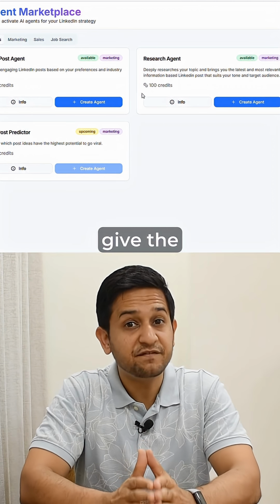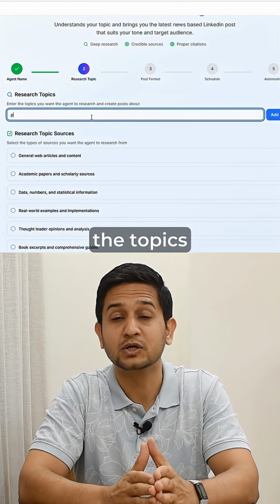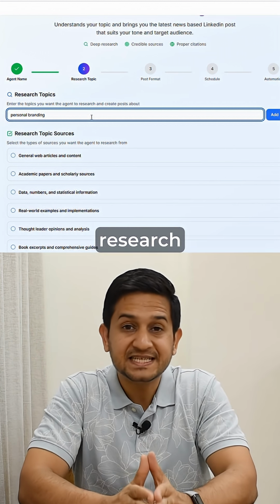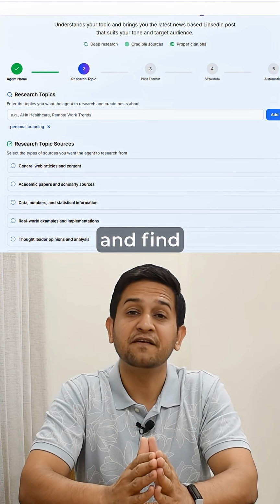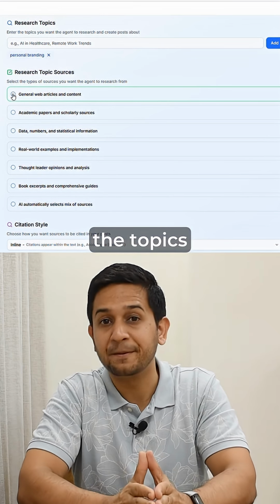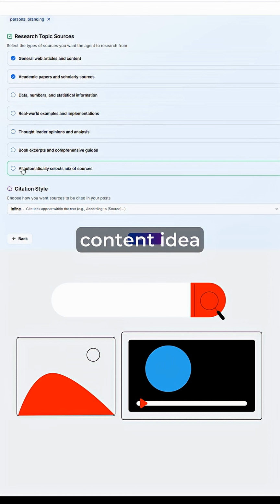Step number 1. You give the research agent the topics you want to create content on. For example, the topics can be personal branding or AI in marketing. Then in step 2, the research agent will scan the internet and find the most relevant research-backed content ideas for the topics you provided.